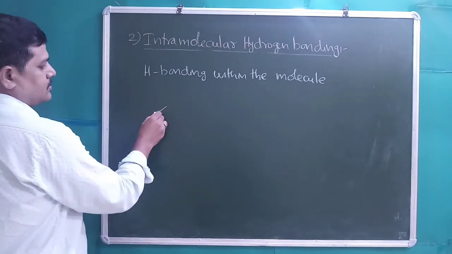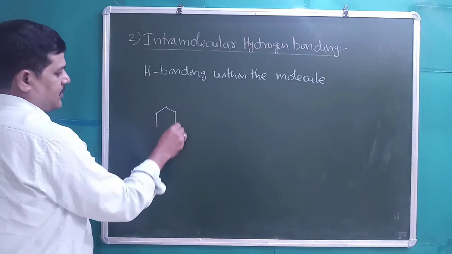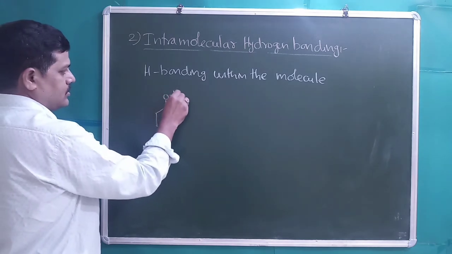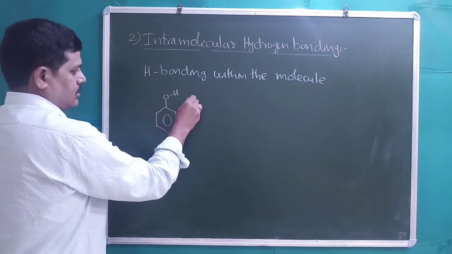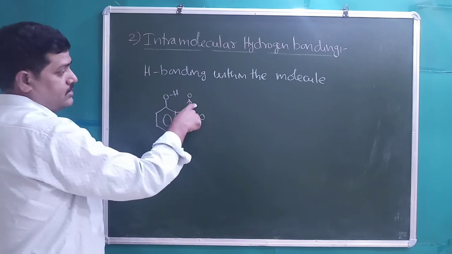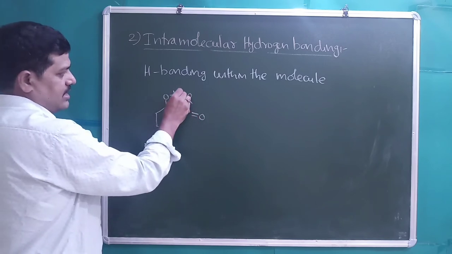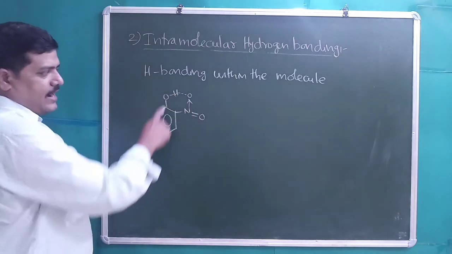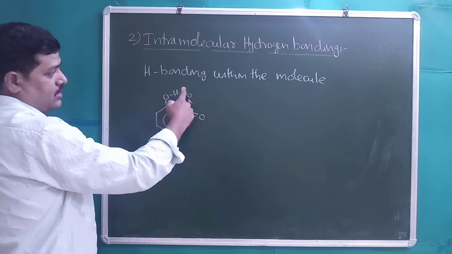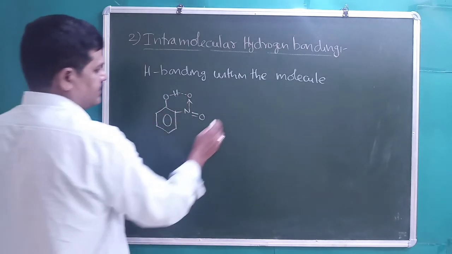Examples: orthonitrophenol, NO2, N double bond O, single bond O. There is a hydrogen bonding between the partially positive hydrogen and the negatively charged oxygen, right?